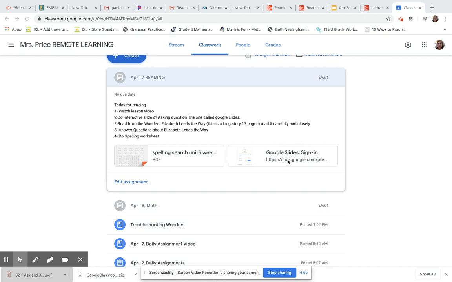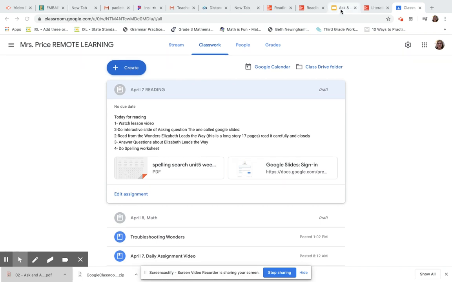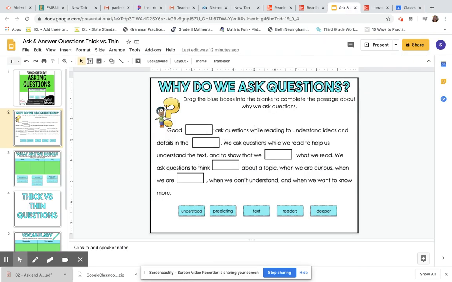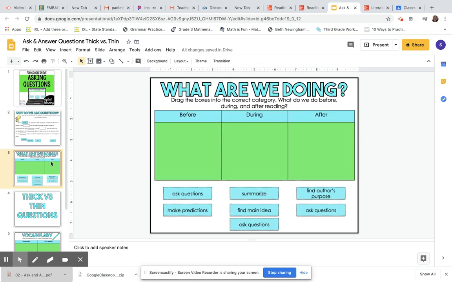This is interactive slides. Let's see if I can show them to you. So they look like this. So why do we ask questions when we're reading? And you can pull these up to put the answer in like that. Do that. All of these are interactive slides. And then you're going to do that. And then this one is what are we doing before we read, during reading, and after reading. So you're going to pull in the correct answers into each of these.